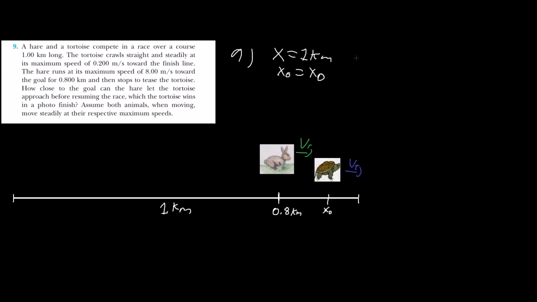The speed of the rabbit is going to be 8.00 meters per second. The speed of the turtle is going to be 0.200 meters per second.